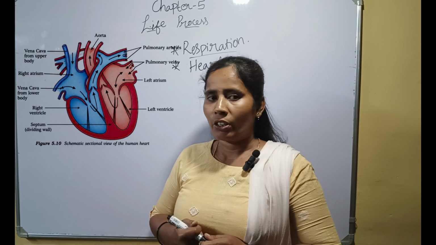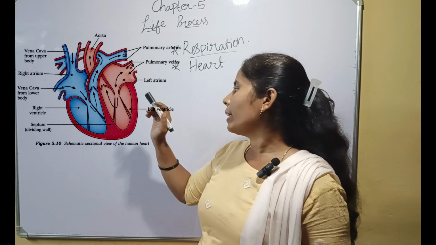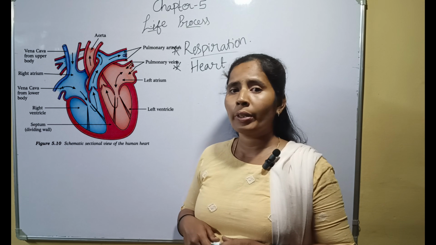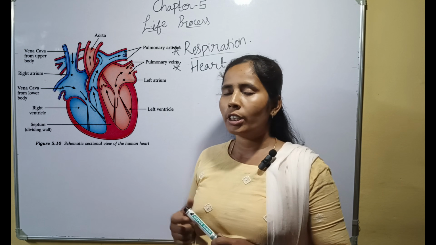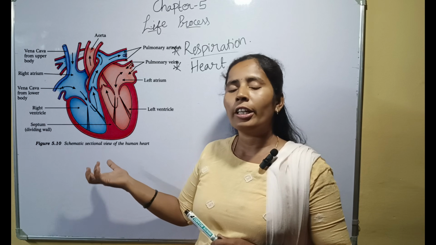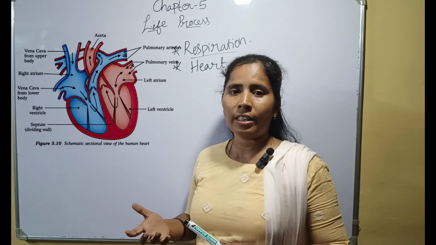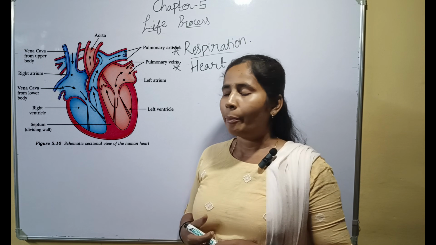What is double circulation? As you all know, we have four chambers. These chambers are separated by the septum. Large animals, especially human beings or mammals, are called warm-blooded animals. This is studied in the 9th standard. Cold-blooded animals cannot adjust their body temperature to the environmental temperature. We need a huge amount of energy to increase our body temperature or to maintain that temperature.